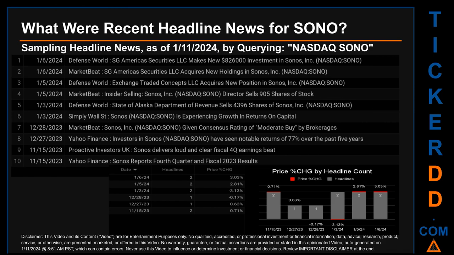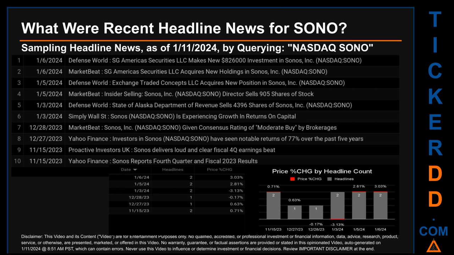What were recent headline news for SONO? Today, Thursday, January 11, 2024, I sampled one of our news aggregators for latest headlines for this ticker. I did so by searching specifically by a keyword that may appear, broadly, in the title or the body, of discoverable news articles. The keyword that I used was a combination of the exchange and the ticker symbol, NASDAQ: SONO. The results show 10 unique headlines, published across 6 unique dates. Publication dates spanned 52 days.